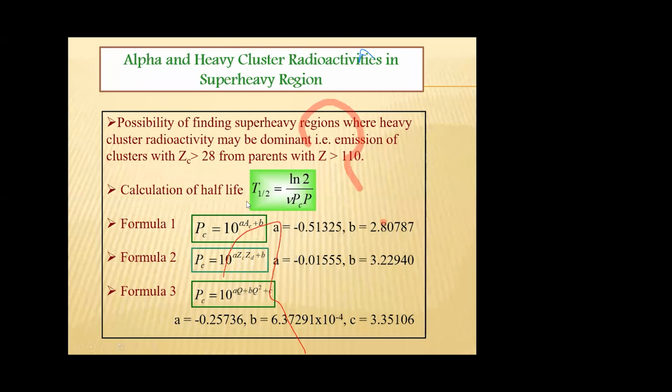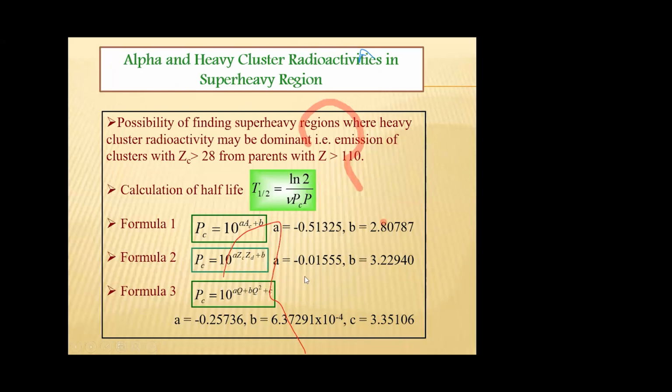So here, the half-life for cluster emission is calculated using T_1/2 equal to log 2 divided by nu into P_c into P. Nu is the assault frequency, P is the barrier penetration probability, which is calculated using the one-dimensional barrier penetration method, and P_c is the cluster formation probability.